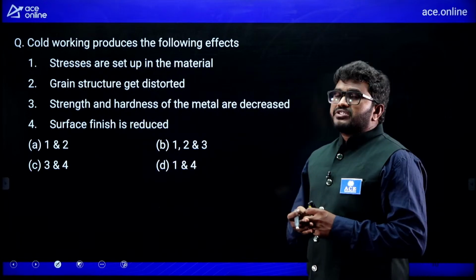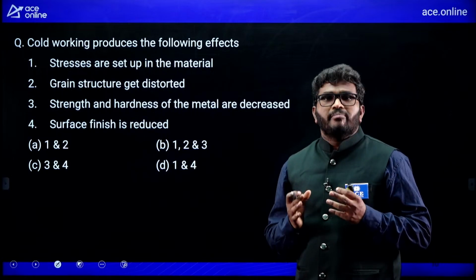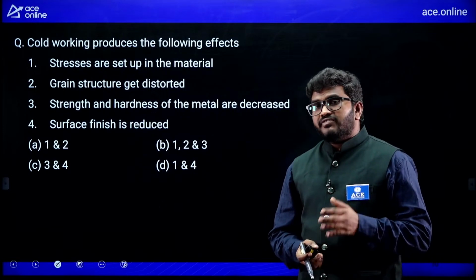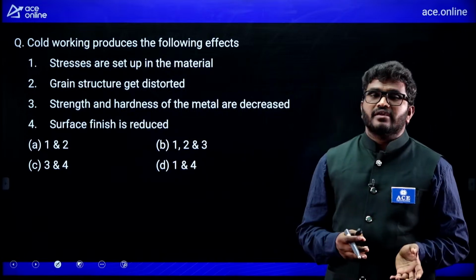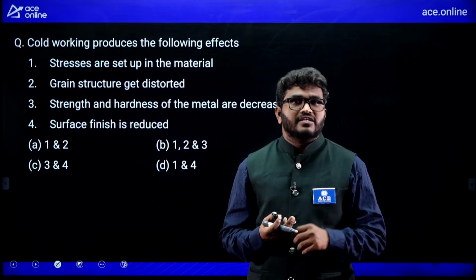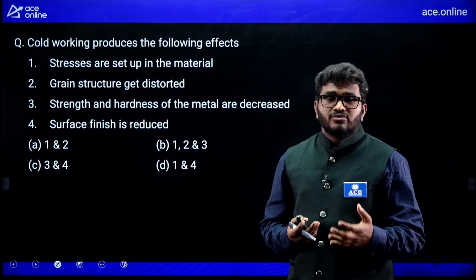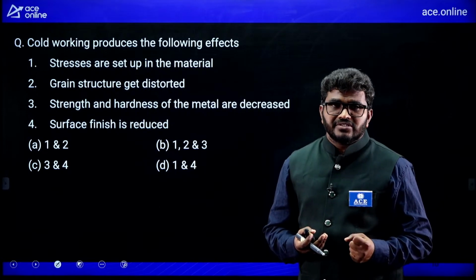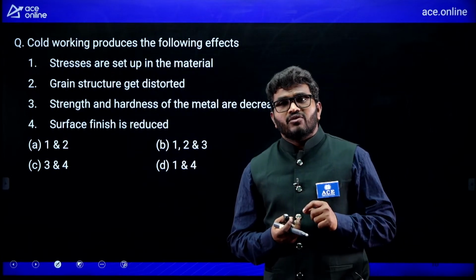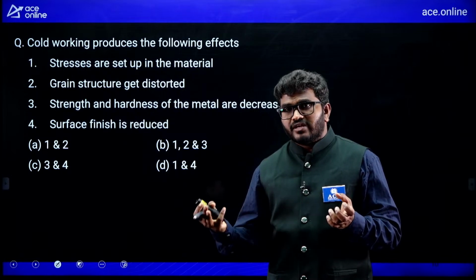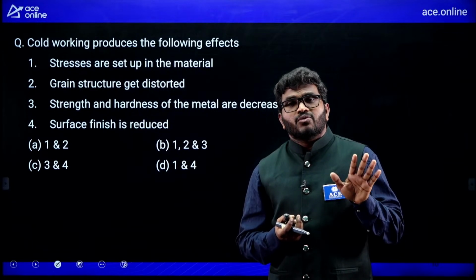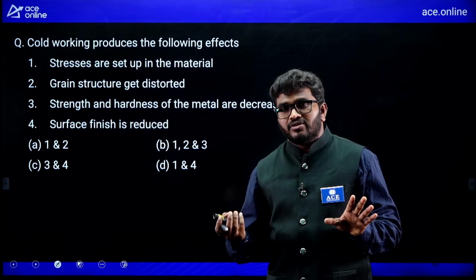Cold working produces the following effect. Remember, in every competitive exam, there must be a question related to cold working and hot working. So, that is very, very important. Please go to the topic. Cold working is nothing but working the material below recrystallization temperature. Hot working is nothing but working the material above the recrystallization temperature. So, in case of cold working, strength and hardness increases, but in case of hot working, ductility and toughness increases. In case of cold working, more force and energy required, but hot working less force and energy. And also in case of cold working, more accurate dimensional tolerances can be achieved compared to hot working.